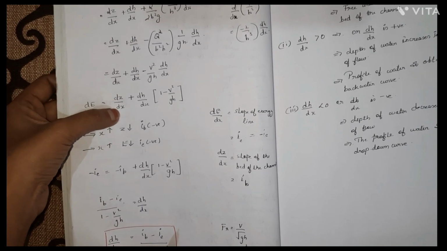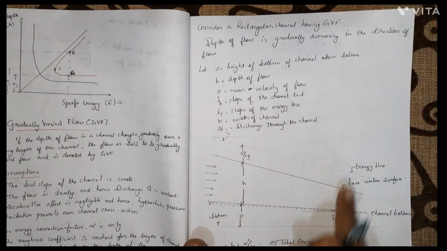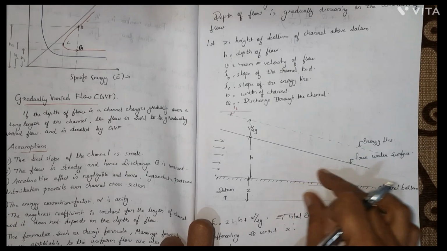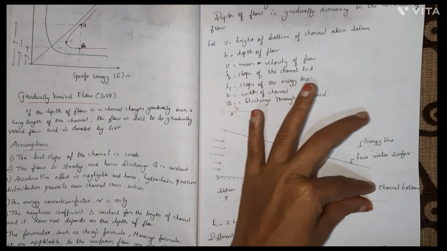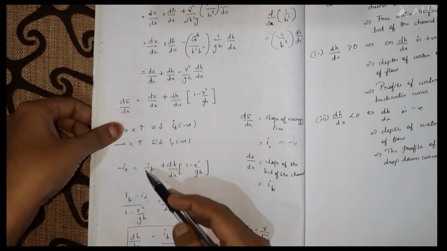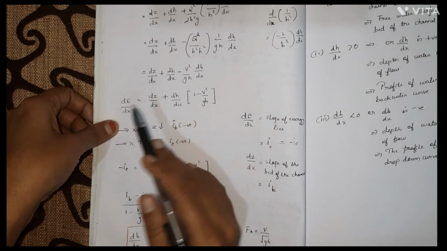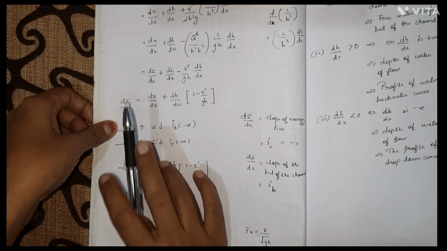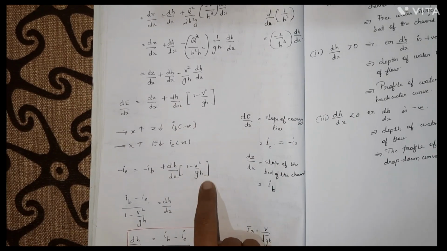And what is dz by dx? This is actually the slope of the bed of the channel, isn't it? What is the slope of the bed of the channel? It is nothing but IB. This is also getting decreased along the positive x direction, or along the flow. We can see that z is also getting decreased. So we are expressing IB also as negative. So dz by dx is IB, and I'm marking it as negative IB. Because z is decreasing along the direction of flow, and also E is decreasing along the direction of flow. Plus dh by dx into 1 minus v square by gh.